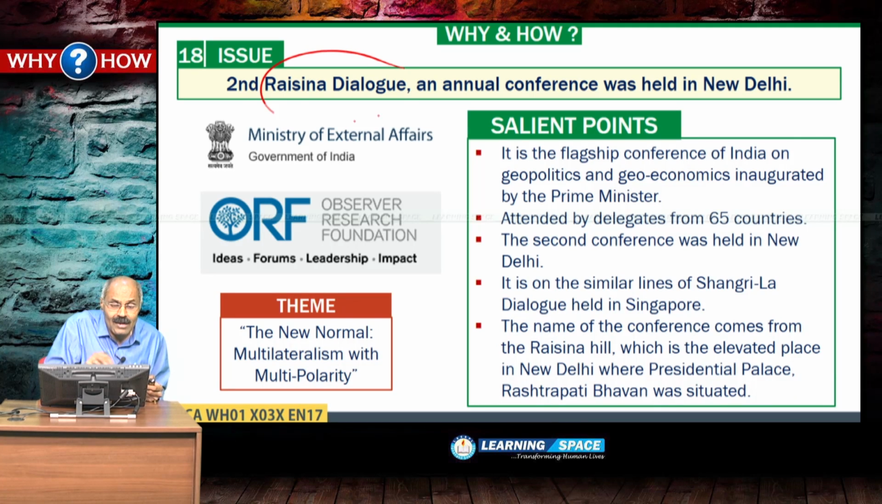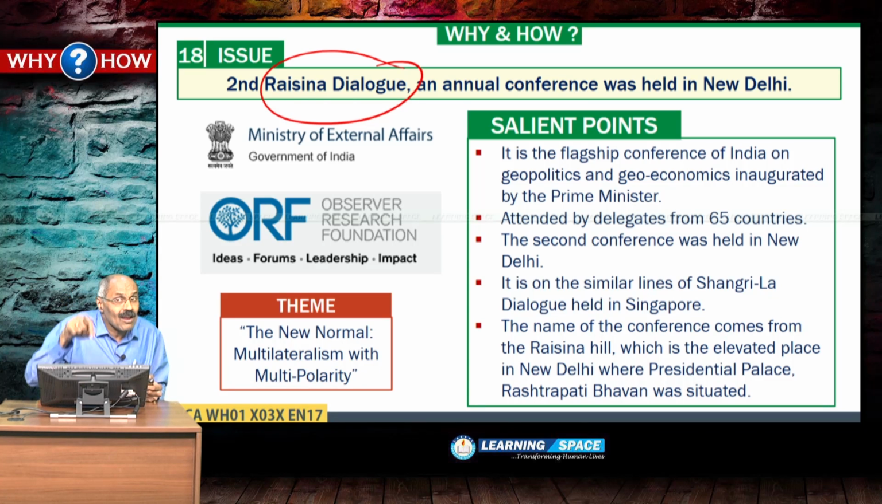Second, Raisina Dialogue, on similar lines to the Shangri-La Dialogue. Everyone is quite aware of the Shangri-La Dialogue, held every year in Singapore. On similar lines, India also started a dialogue with the name Raisina. What is Raisina? Raisina Hill. Raisina Hill is the elevated place where Rashtrapati Bhavan is situated.